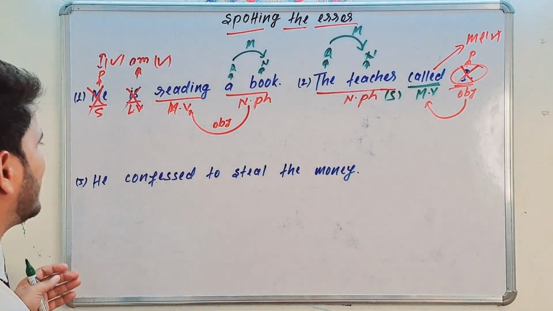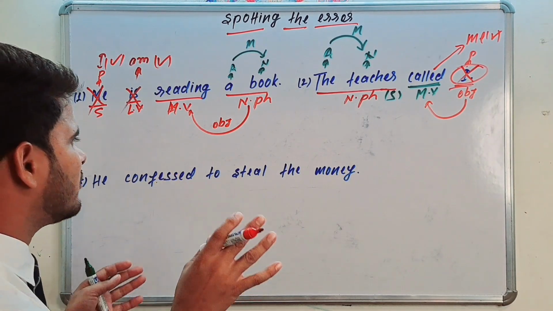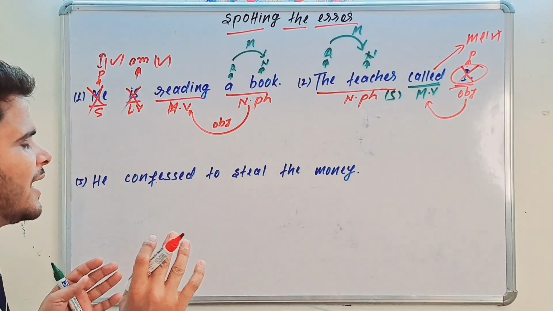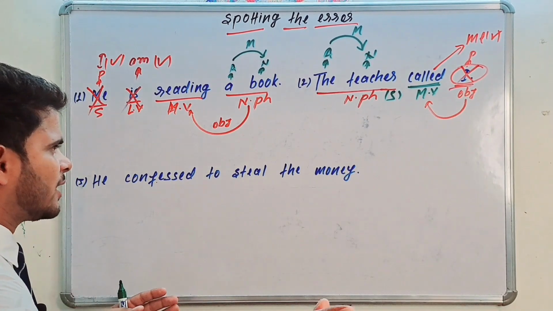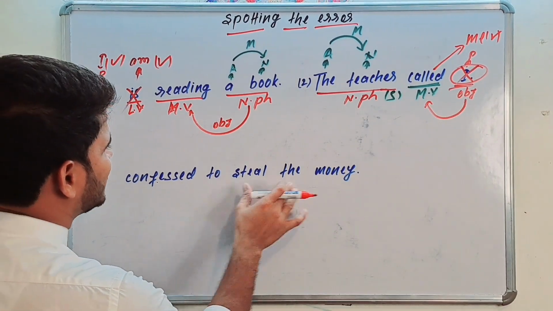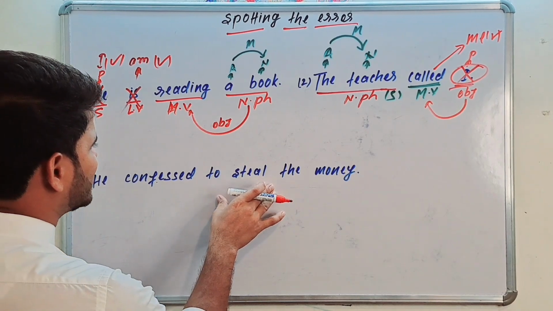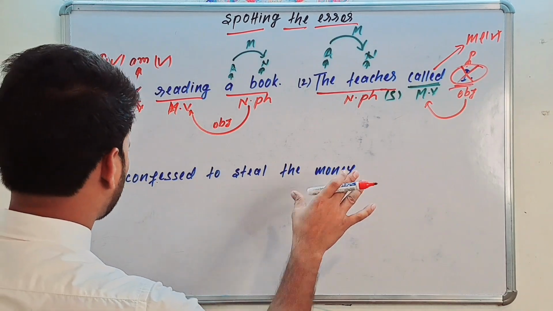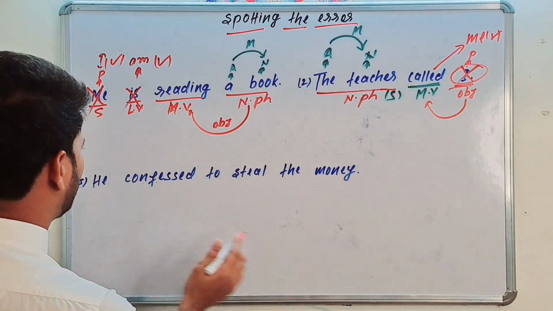As for the error part, here is the third one. The third one is based on another golden rule of English grammar. So don't miss the end here. He confessed to steal the money.